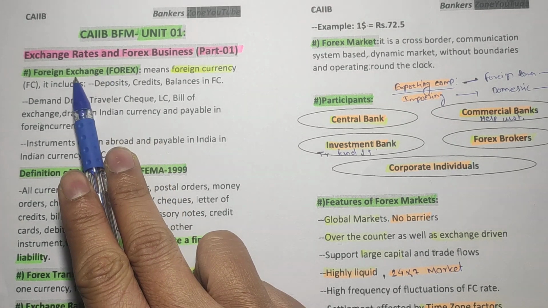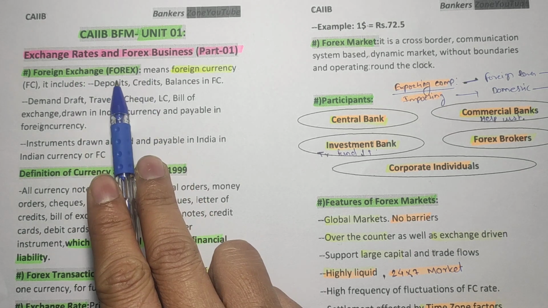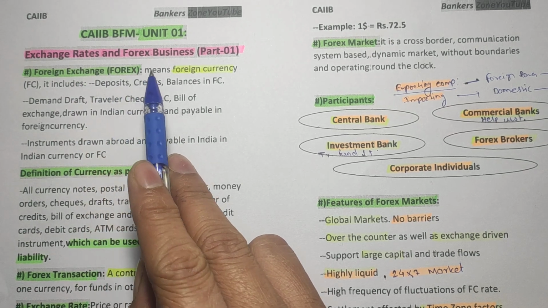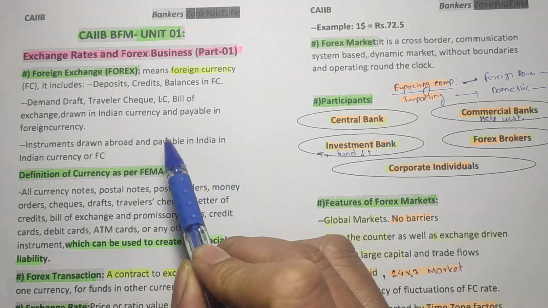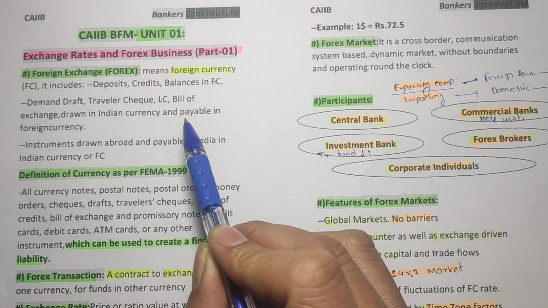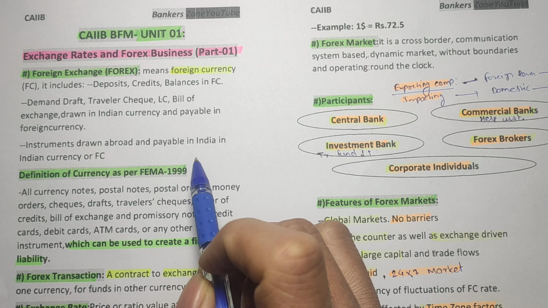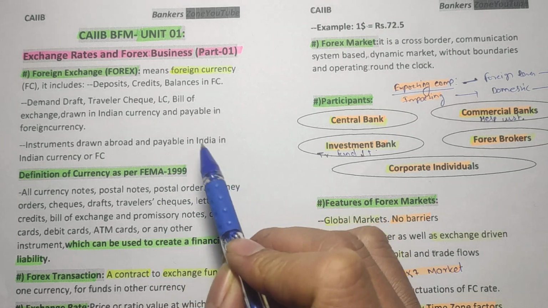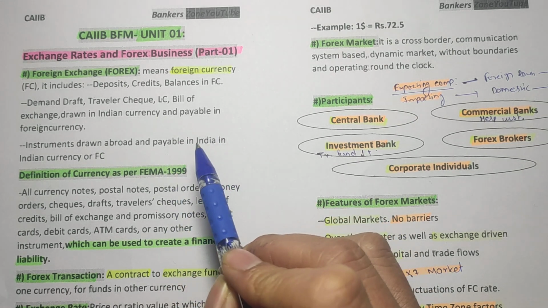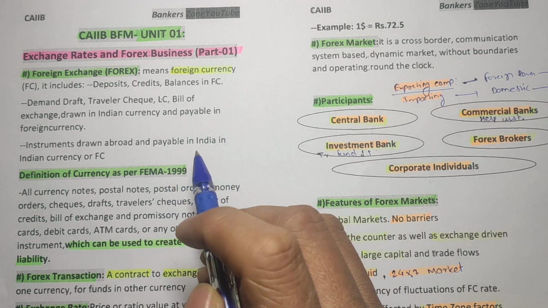What is actually forex? What do you mean by forex? See friends, the cross-border activity of commodity, goods, services, or manpower, or we can say capital, that is money, is one of the biggest drivers of economic activity.